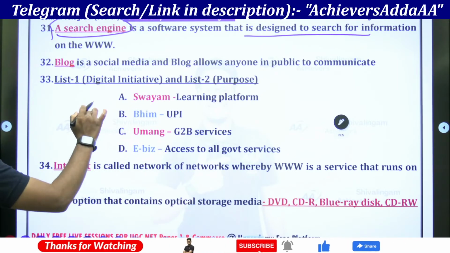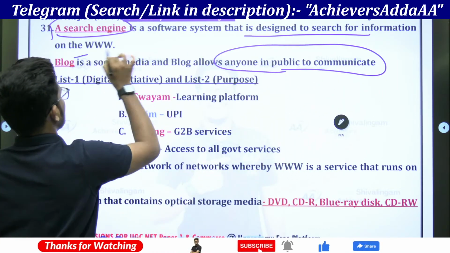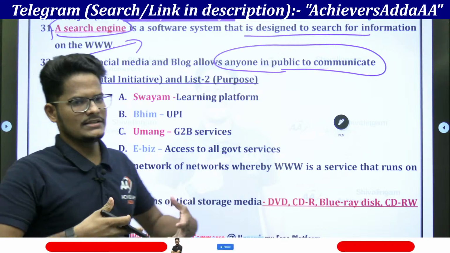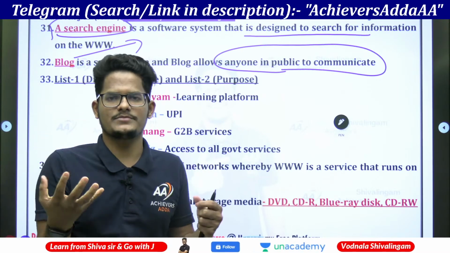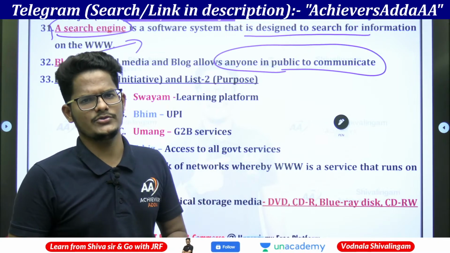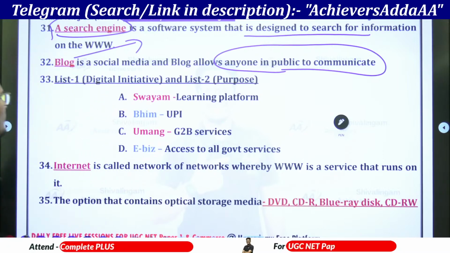And a blog is social media. It allows anyone in public to communicate. This is a personal thing where you can share your interpretation, your analysis, your observation, anything that you want to share in social media. This is one type of personal website, called a blog.